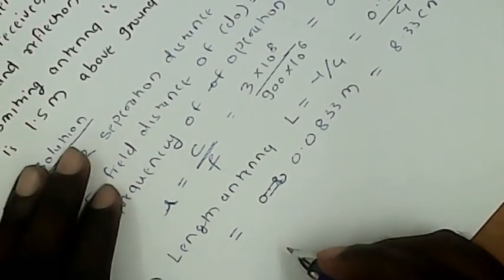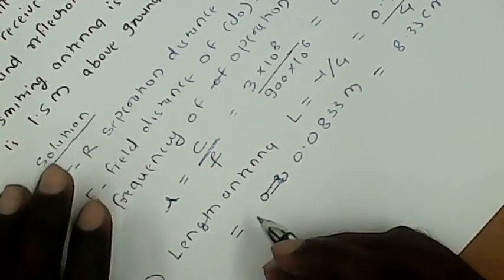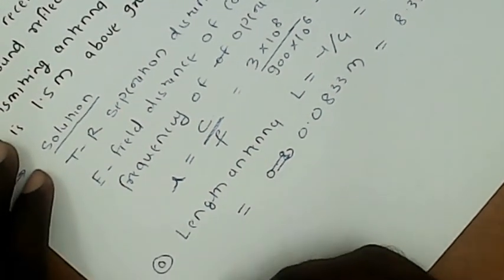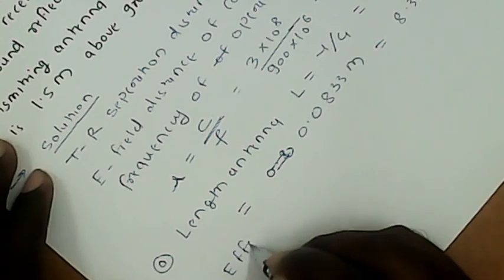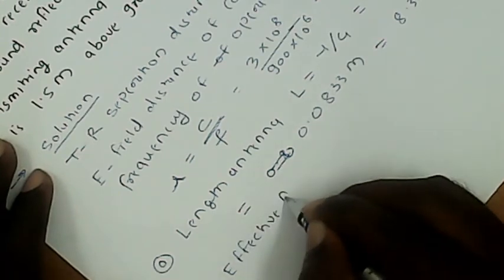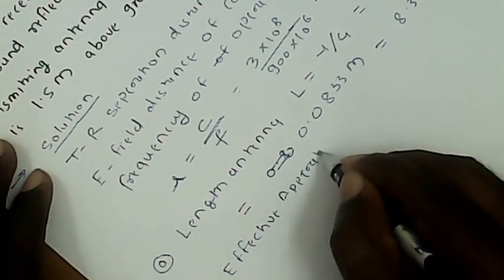Now we also calculate the effective aperture.